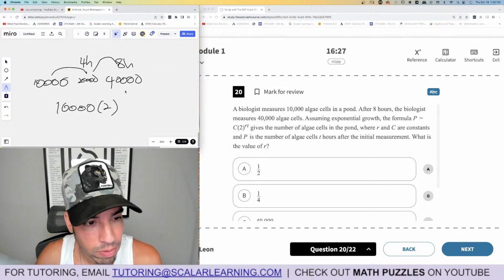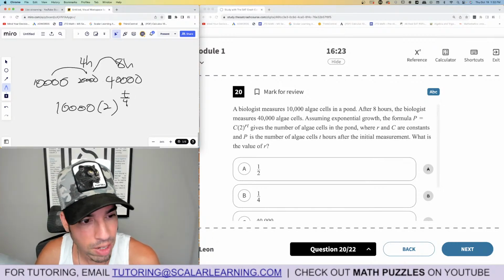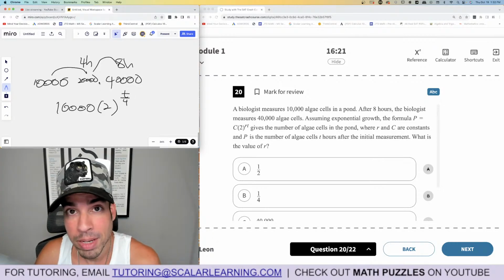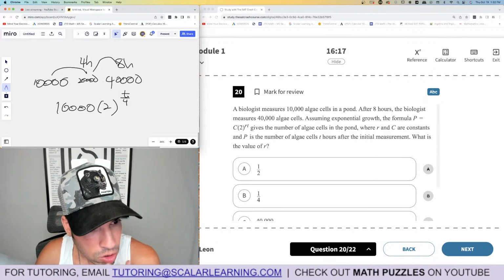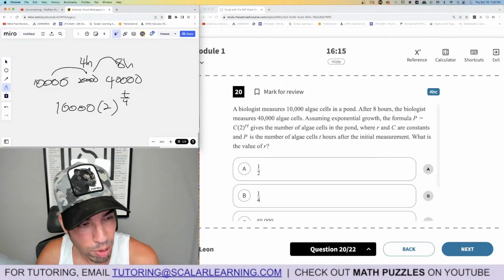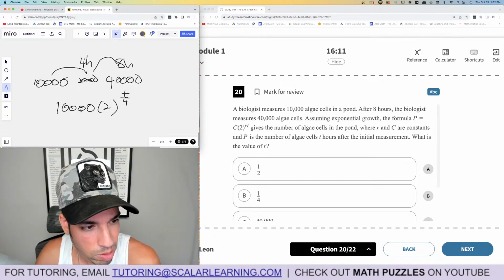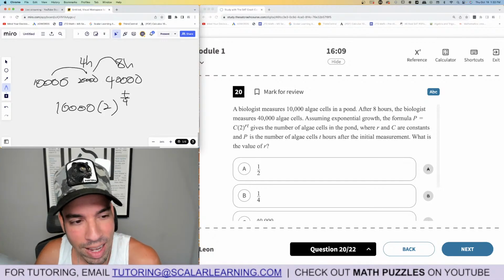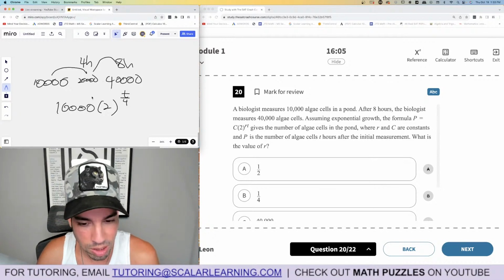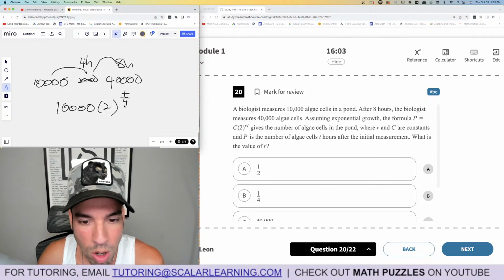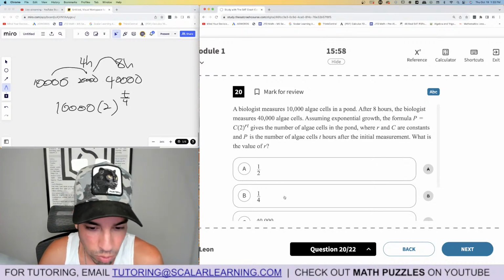Here would be my formula. It'd be T over 4 hours, because you put that half-life down here. You'll see it makes sense with the values we have. When you plug in 0, you get 10,000. You plug in 4, that's 4 hours. 4 divided by 4 is 1. 2 to the 1 is 2, times 10,000 is 20,000. You plug in 8, that goes to 8 over 4, which is 2. 2 squared is 4, times that is 40,000. So it works. And what is multiplying T? It's being divided by 4, multiplied by 1/4. So B is the winner.